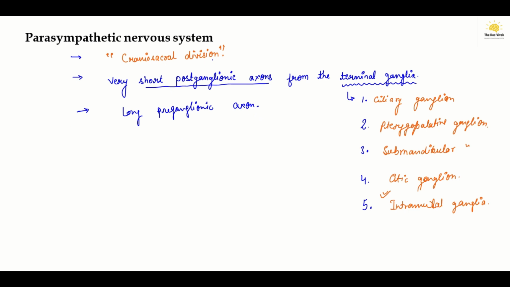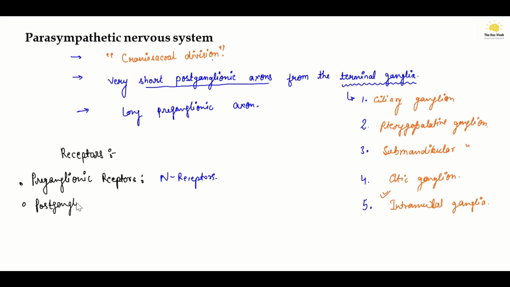And the receptors involved in the parasympathetic nervous system: for the preganglionic receptors, here also they are nicotinic cholinergic receptors, whereas for the postganglionic receptors, muscarinic receptors are found here.